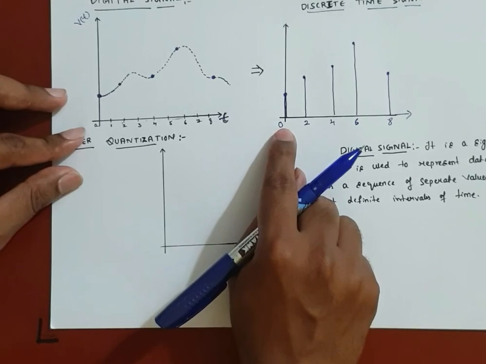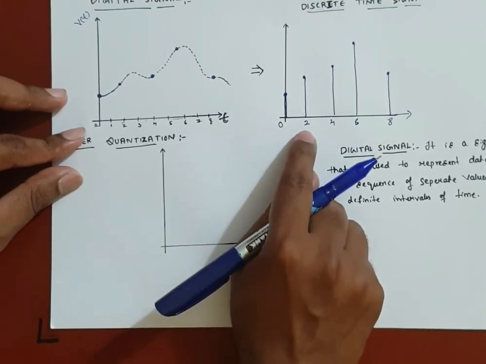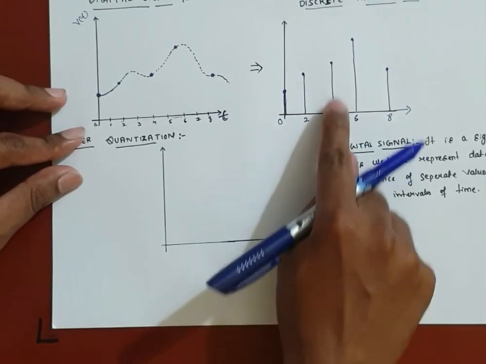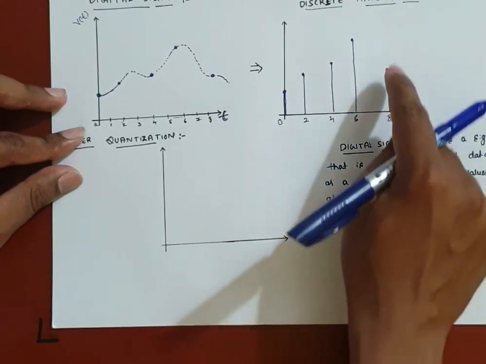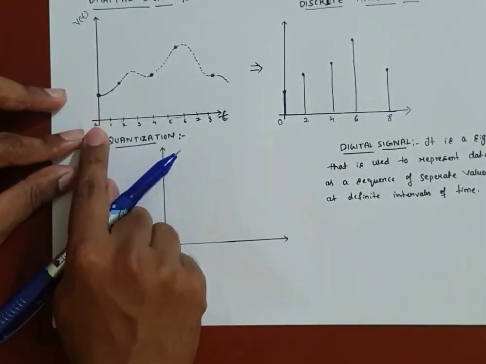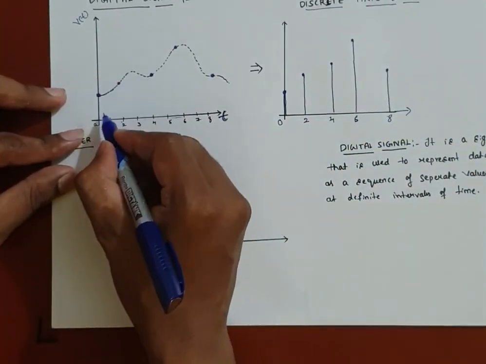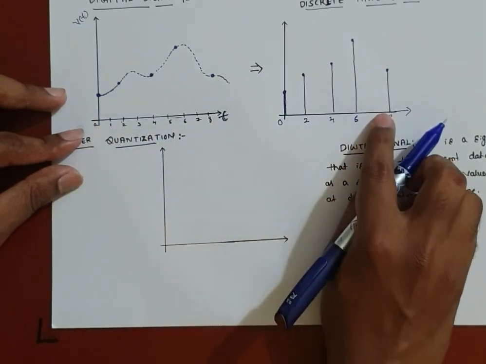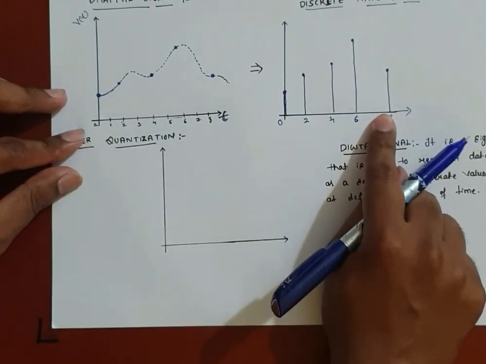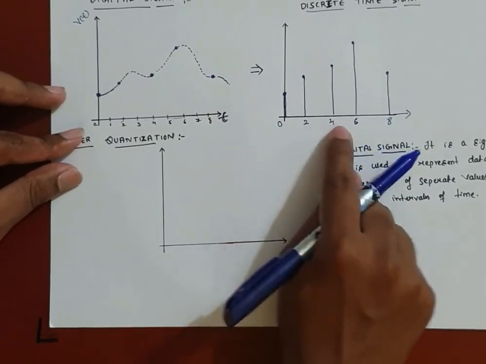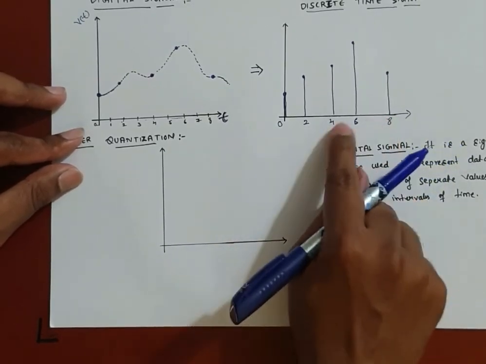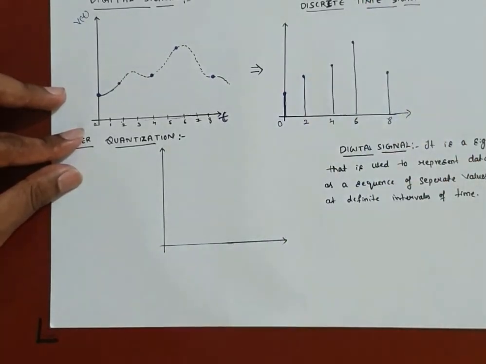It means the information is present only at 0 second, only at 2 second, only at 4, only at 6, only at 8. But in case of analog, the information is present for continuous values of time, but here the information is present only for defined values of time, that is 0, 2, 4, 6, 8. Such a signal is called a discrete time signal.